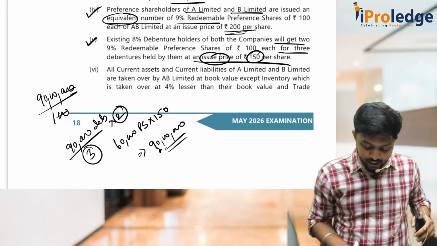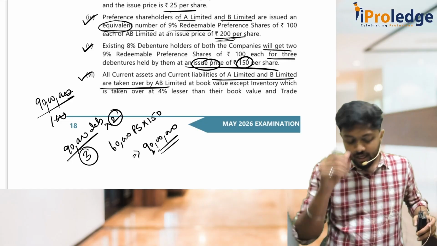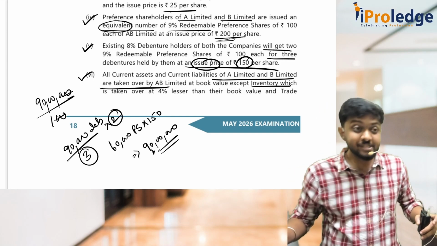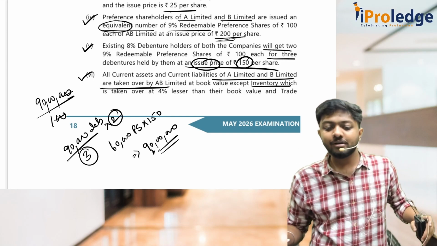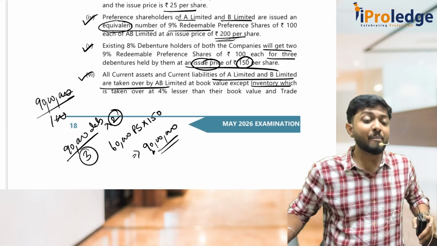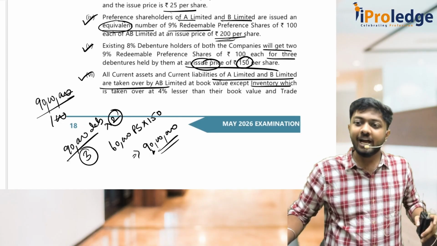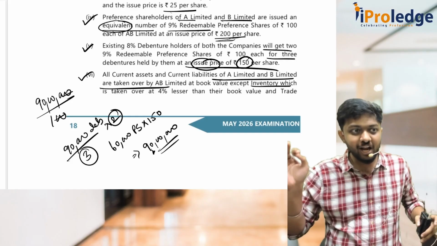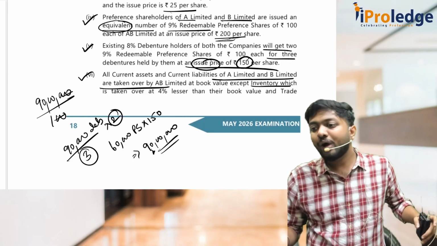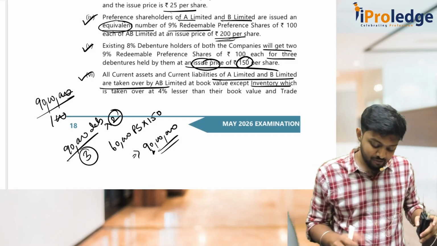Okay. Next. All current assets and current liabilities of A Limited and B Limited are taken over by AB Limited at book value, except inventory, which is taken over at 4% lesser. The moment this 4% lesser comes, what should come to your mind? It is amalgamation in the nature of purchase and not amalgamation in the nature of merger. Why? In amalgamation in the nature of merger, you have to take all the assets at book value only, but here you are taking assets at a value other than book value. This is the proof that it is an amalgamation in the nature of purchase. We will consider it like that only.